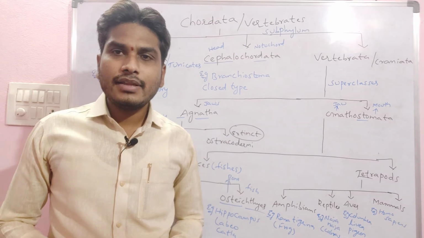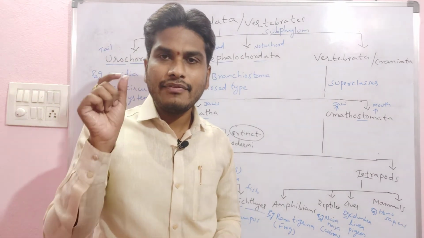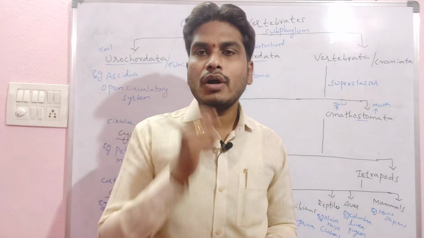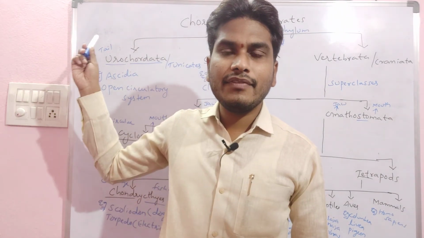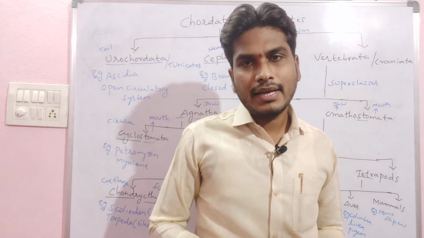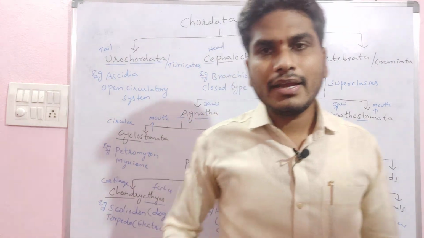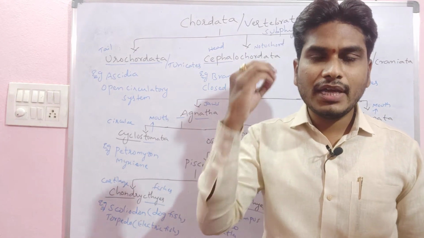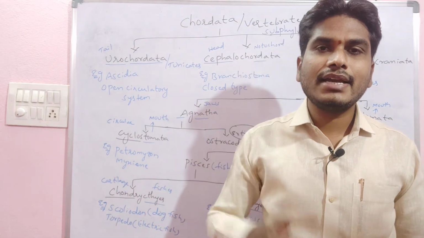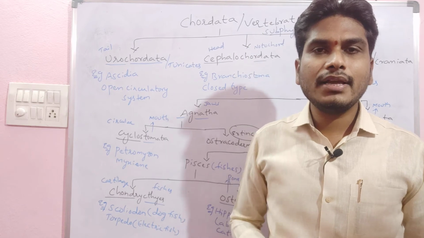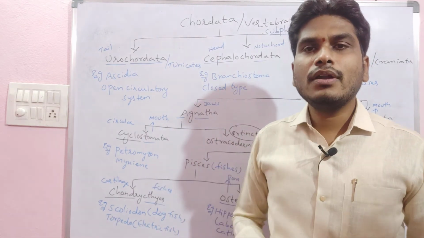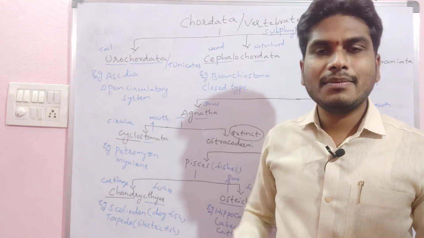The Urochordata: the name itself indicates Uro, which means tail part. Chordata means notochord. The notochord is present in the tail part, hence we say Urochordata. Example: Ascidians. Then Cephalochordata: the name itself indicates cephalic, which means head region. Wherever we get the term cephalic, we say head region. Chorda means notochord. The notochord extends from the anterior side to the posterior side, hence Cephalochordates. Example: Branchiostoma.